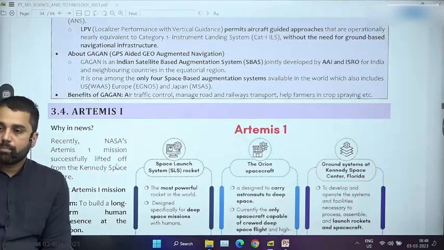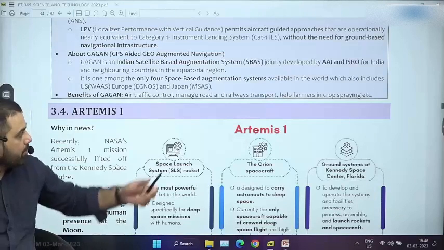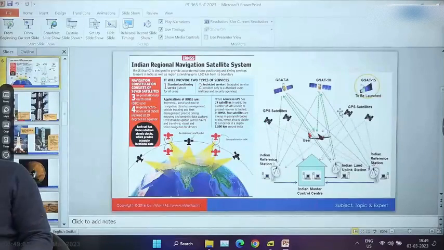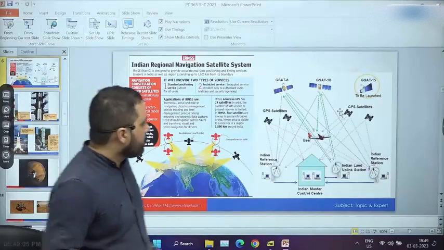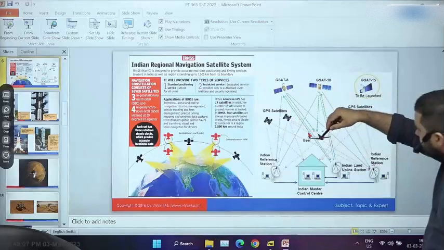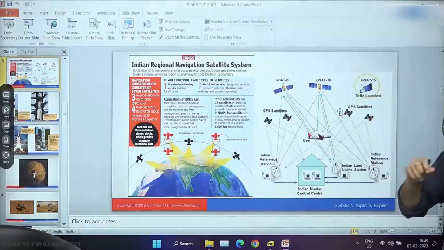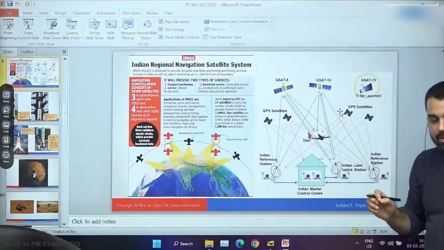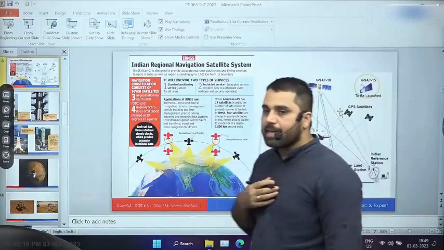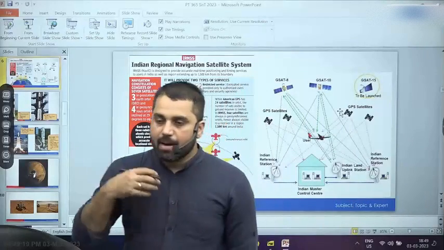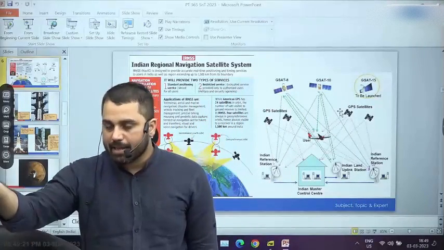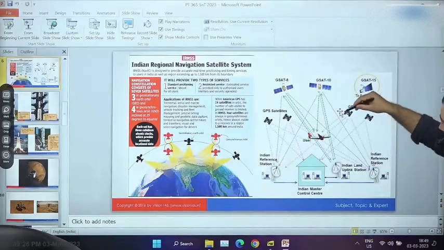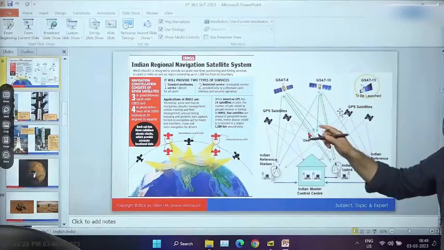So because in our Gagan program we are taking the help of GPS satellites, our augmentation, so augmentation simply means that whatever navigational awareness we have, we are trying to enhance it. Augmentation has a very simple meaning, that we are trying to enhance, in this case, awareness about our navigation, that where exactly you are, what is your latitude, longitude, etc. And here we are taking the help of GPS satellite. That is the meaning of this Gagan program.